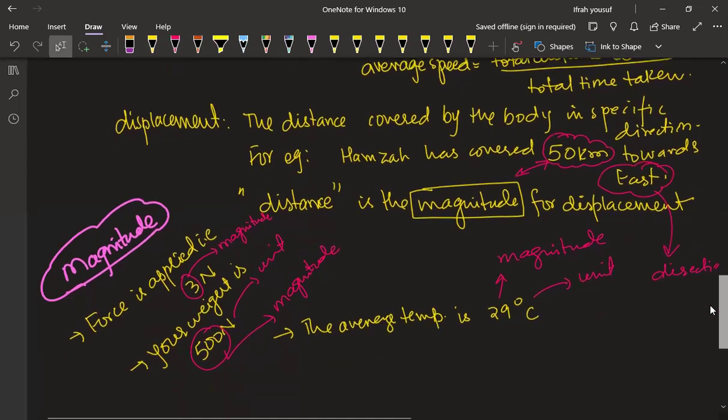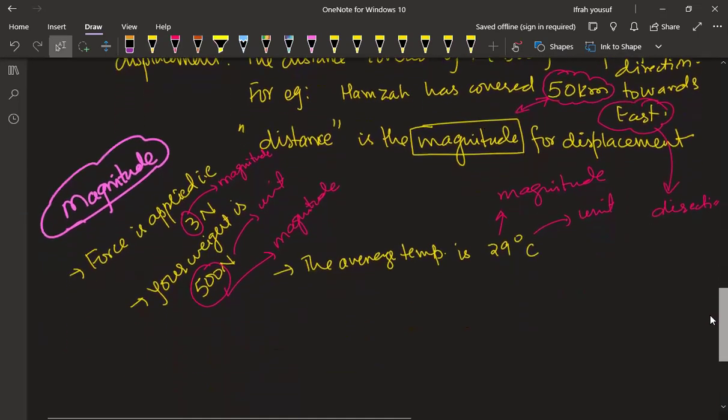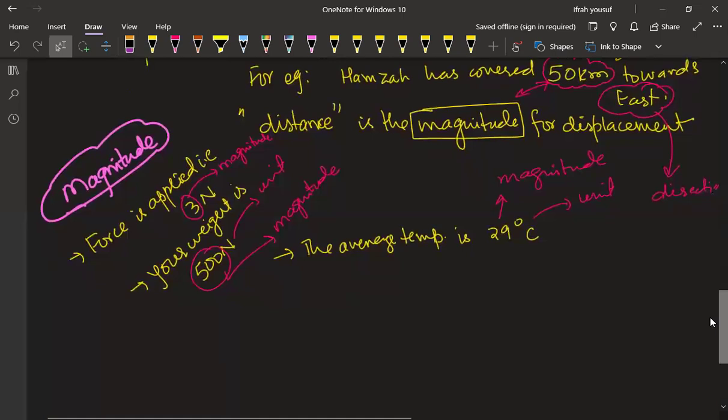Let's introduce another quantity, that is the velocity. I have talked about the speed, the distance, and the displacement. Now this time for the velocity. So what is velocity? Any idea?